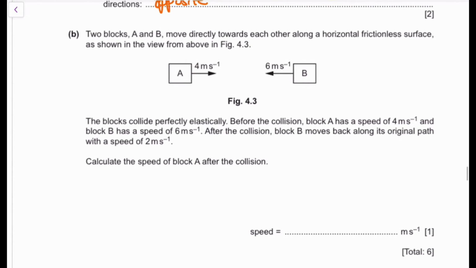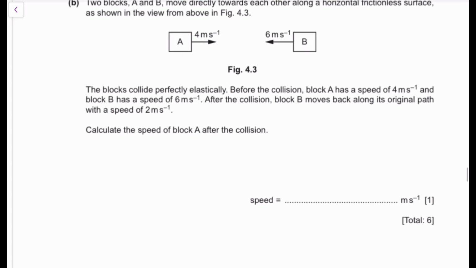Okay, so we've been given two blocks, block A and block B. We're done with snooker. We're now moving on to blocks. They move directly towards each other. Then they collide perfectly elastically. Perfectly means that no energy is lost from that system. Momentum is conserved. Energy is conserved. But we have a rule, guys.